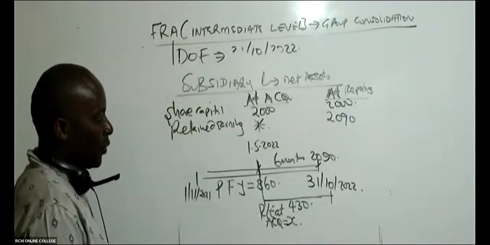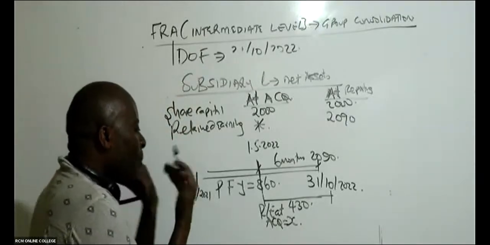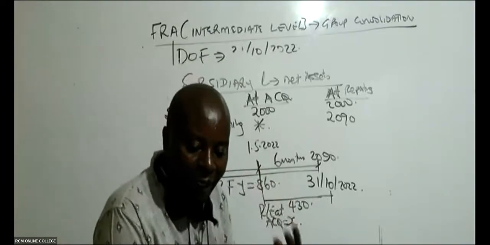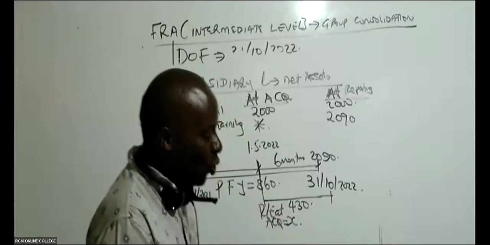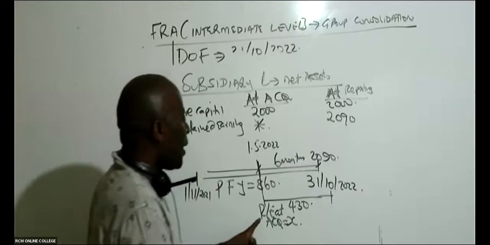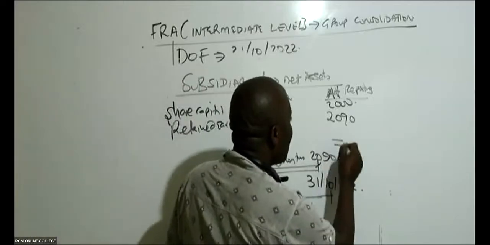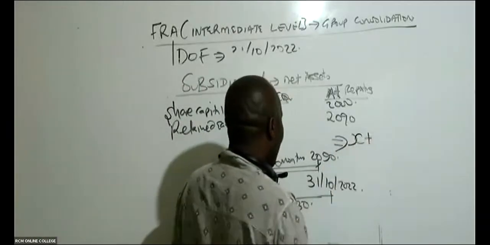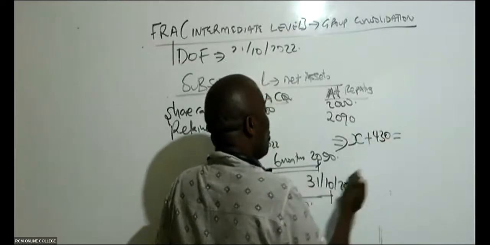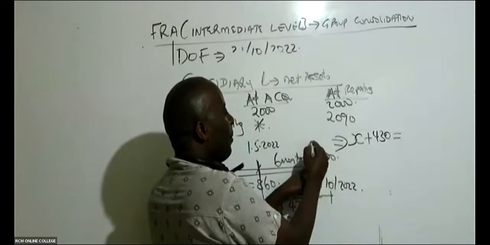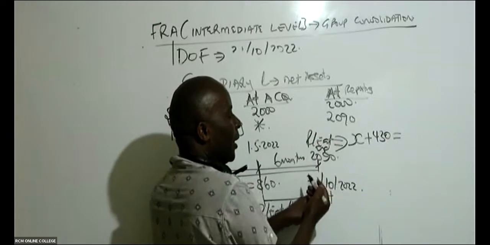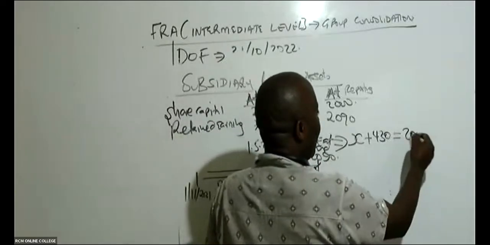Let this be X. Remember, all the profit we make, we are going to retain. We are not paying dividends at all. That's what the question has told us. So it means that this retained earnings at acquisition, which is X, plus all the profits here, which is 430, should be equal to retained earnings at the end, which is 2090.